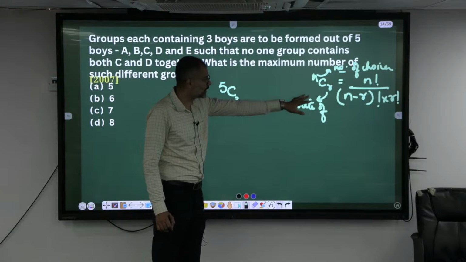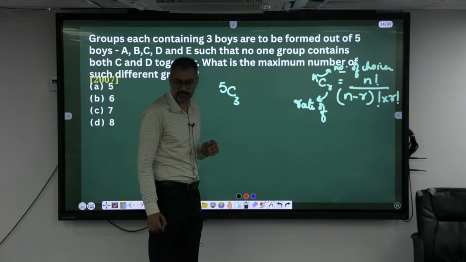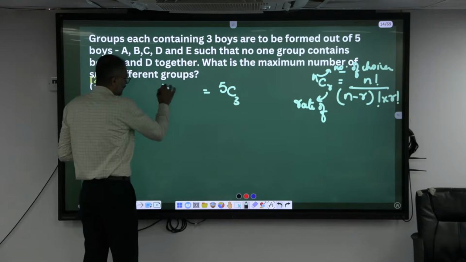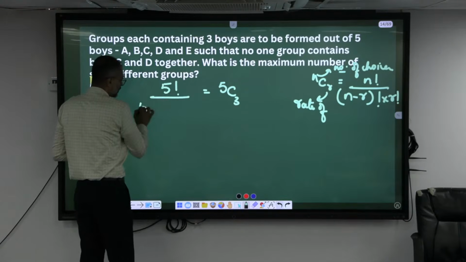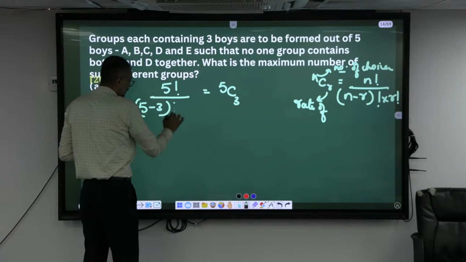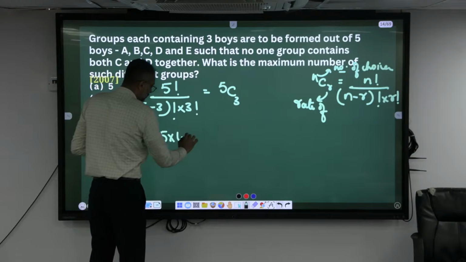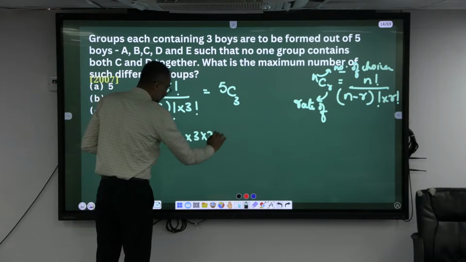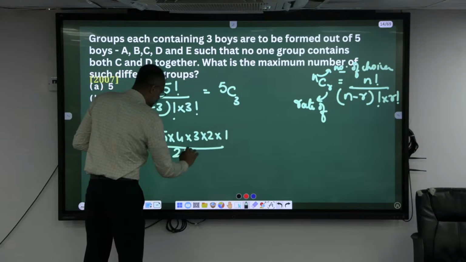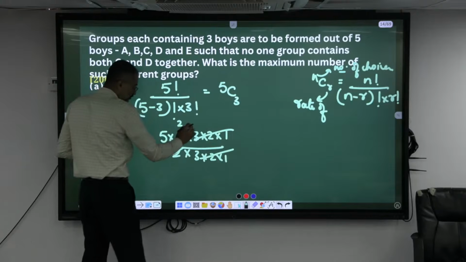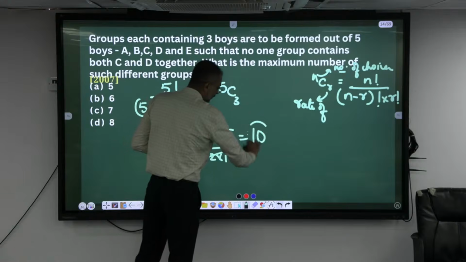Now 5C3 is 5 factorial divided by 5 minus 3 factorial into 3 factorial. So 5 into 4 into 3 into 2 into 1 whole divided by 2 into 3 into 2 into 1. So 10 ways you can choose them.